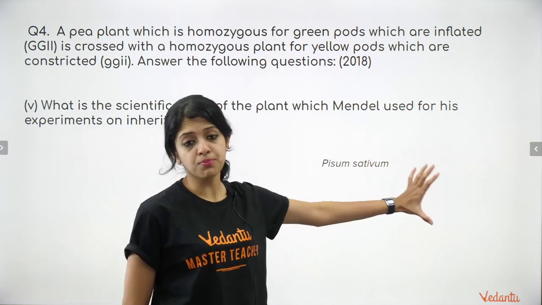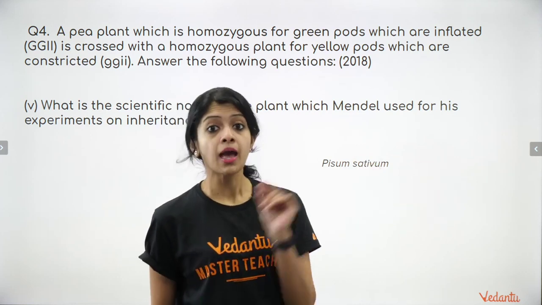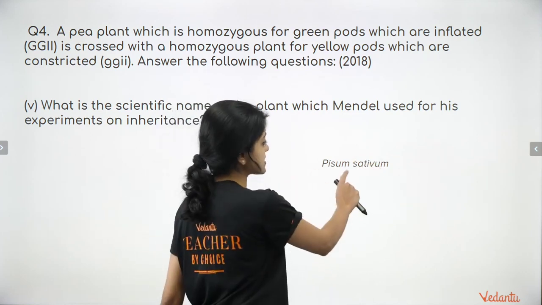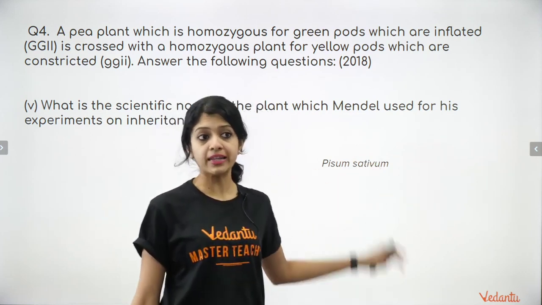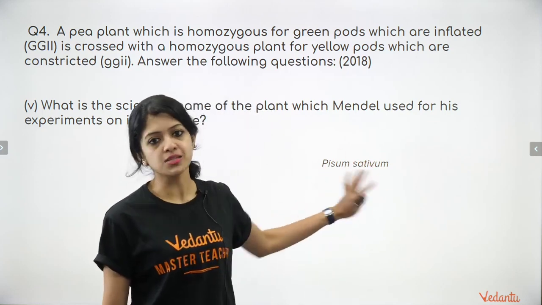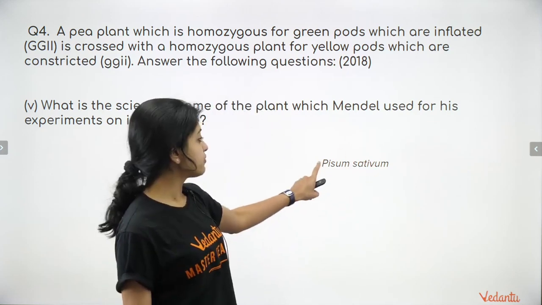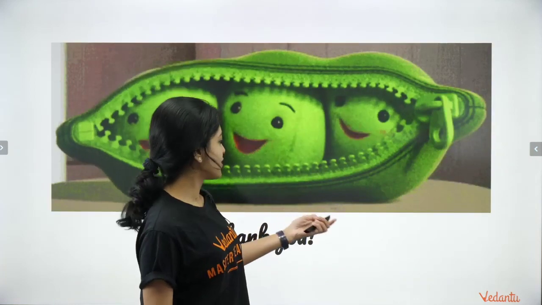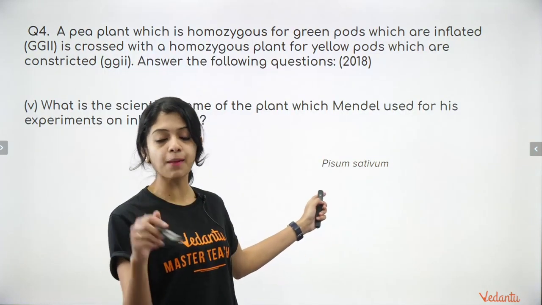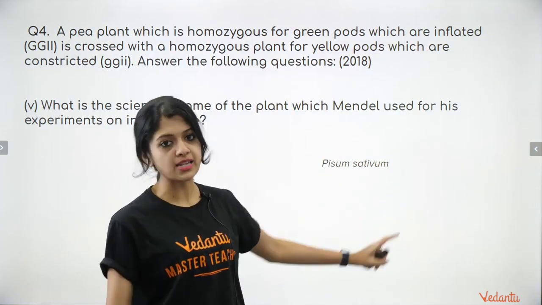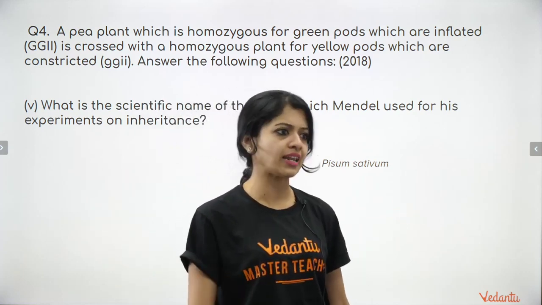Whenever you write a botanical name by hand, make sure you underline the genus name and the species name separately. When it's in printed font, it can just be italicized. The first letter of the genus name would be in caps. The first letter of the species name should be a small letter. These rules are very important.